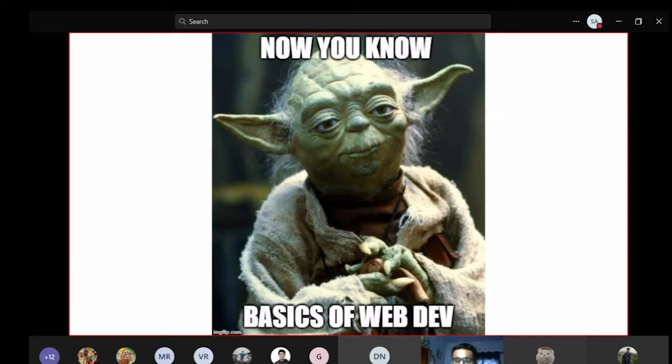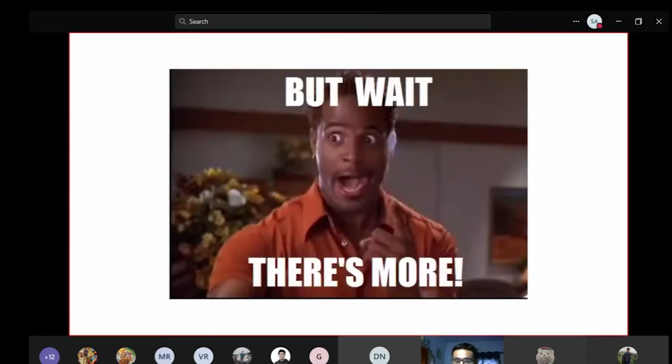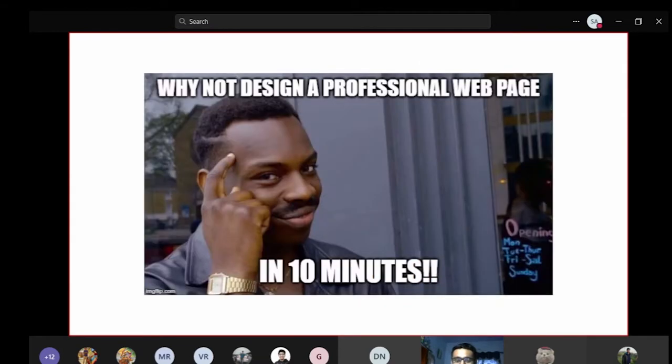So I just gave you a rough overview of content covered in basic HTML, CSS, and JavaScript. I didn't go deep inside it; we'll go through that one by one. But wait, there's more. What if I tell you that you can design that entire web page professionally in just 10 to 12 minutes? And that is possible when you have the designs ready, right? You just need to put them.